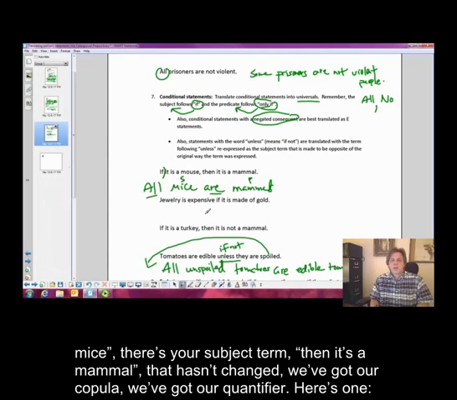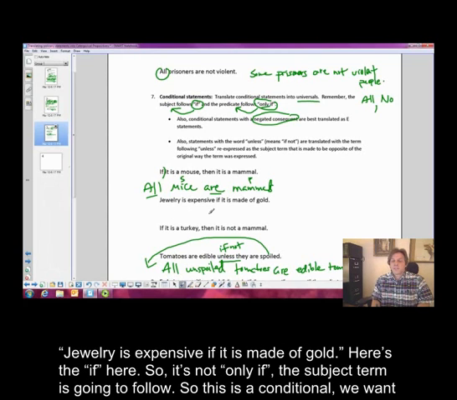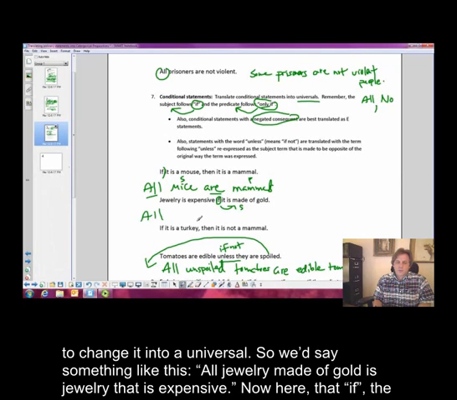Okay, here's one. Jewelry is expensive if it is made of gold. Okay, here's the if here, right? So it's not only if, the subject term is going to follow. So this is a conditional. We want to change it into a universal. So we'd say something like this.